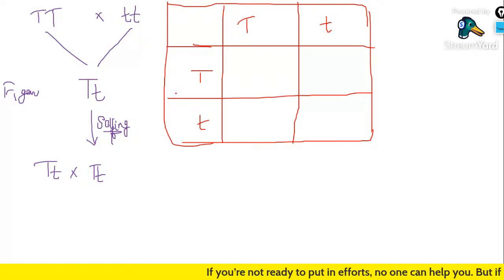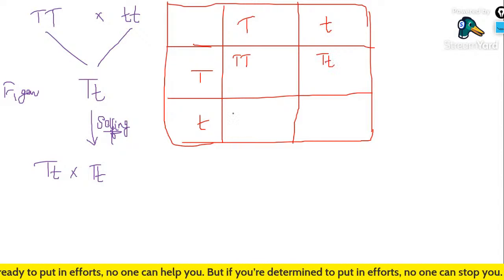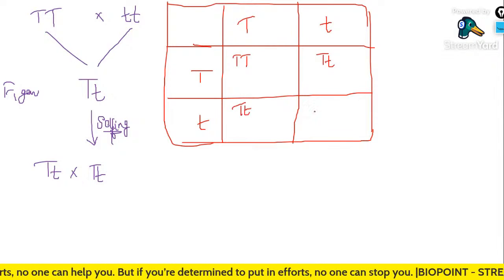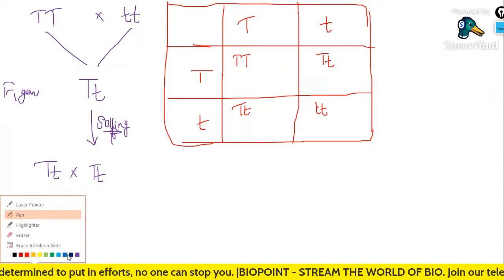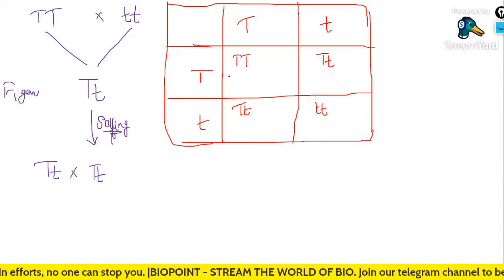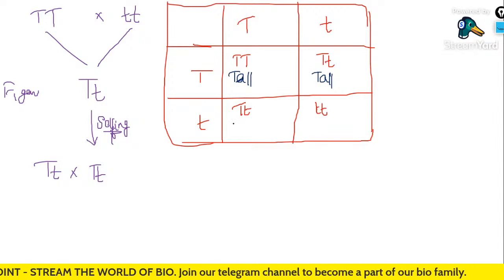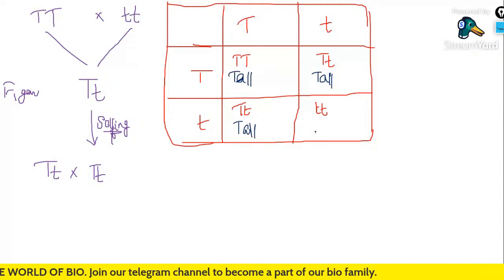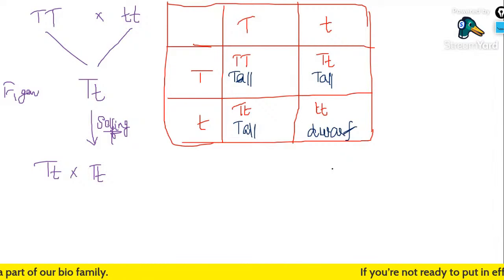Yes, everyone. So capital T stands for this gene or trait. Here it is capital T small t. Here it is capital T small t. Here it is small t. That is actually the cross. So let's discuss one by one. This stands for tall trait. This stands for tall trait. This is again tall. This is the only dwarf gene or trait which is present.